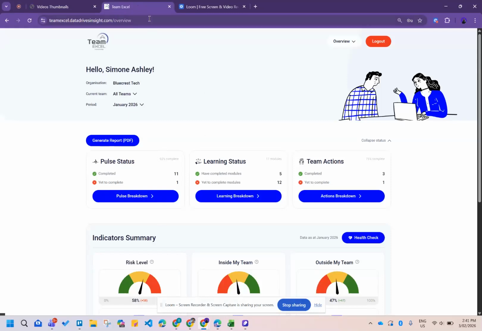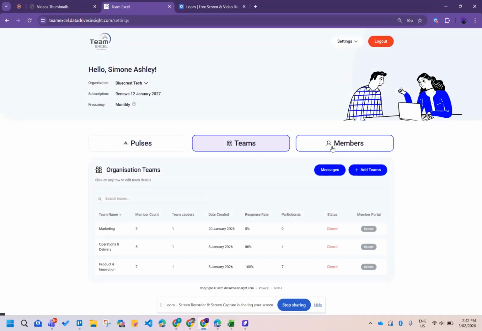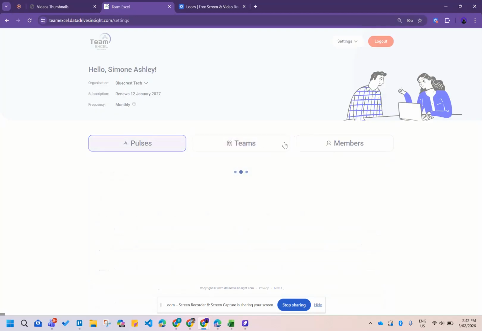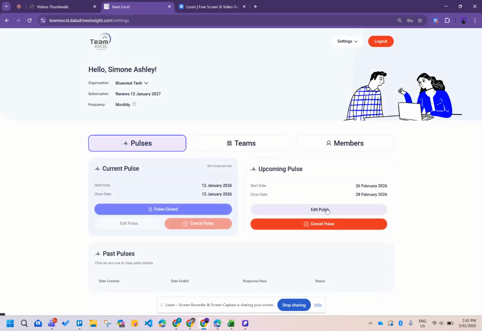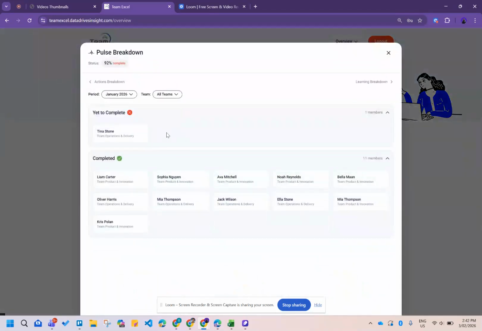Coming to Team Excel, Simone here is a coach. She is the coach of organization Bluecrest Tech. Teams are these three: marketing, operations, delivery, product innovation. So she has access to these three screens, which are member portal demo, overview, and settings. In settings, she can manage the team, manage the members, send them messages, add new teams, add new members, edit pulse, cancel pulse, close pulse, push results, and all of these things. In the overview screen, she can view the pulse status and can also view the pulse breakdown.